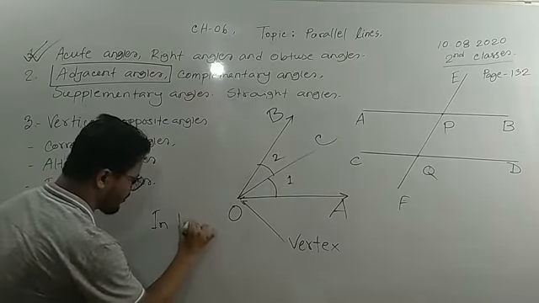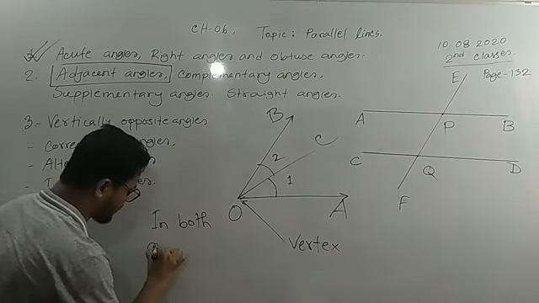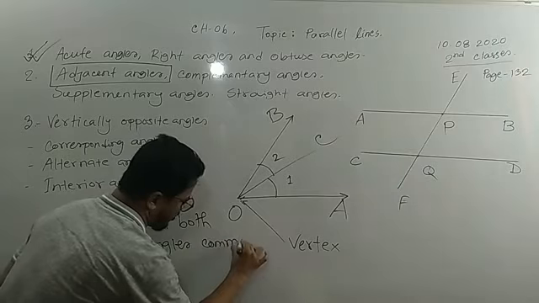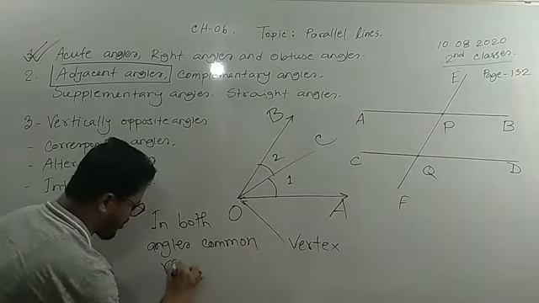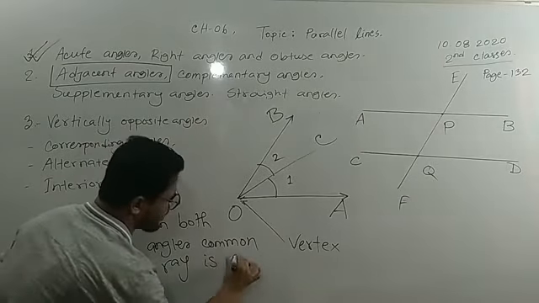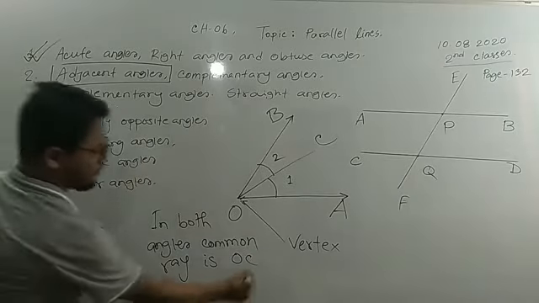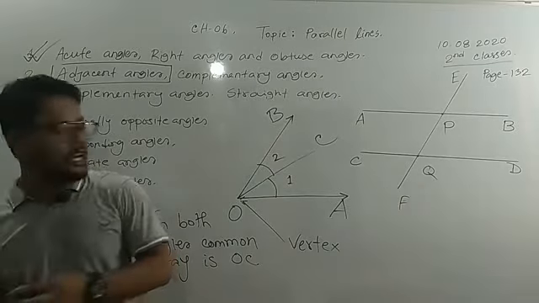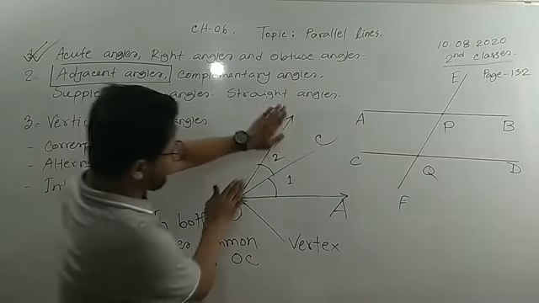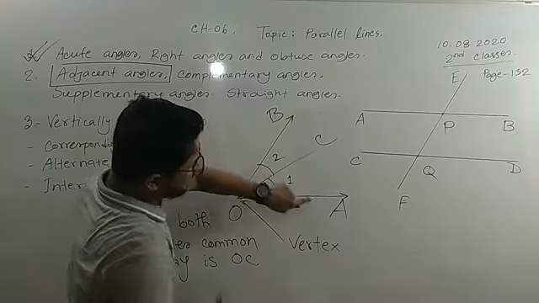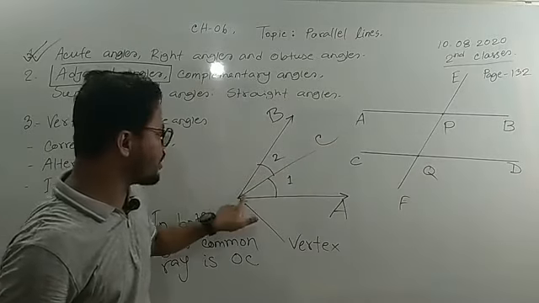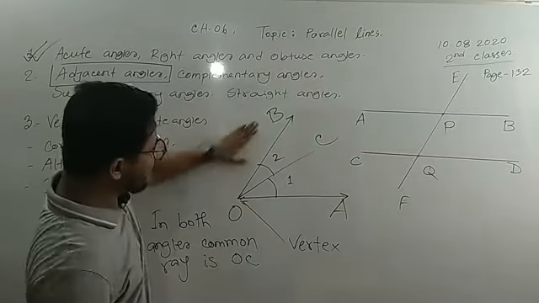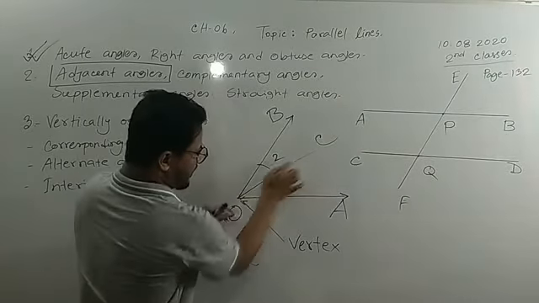In both angles, the common ray is OC. Like if you erase this one, in angle 1, one ray is OC, another ray is OA. But in angle 2, we also see OC.